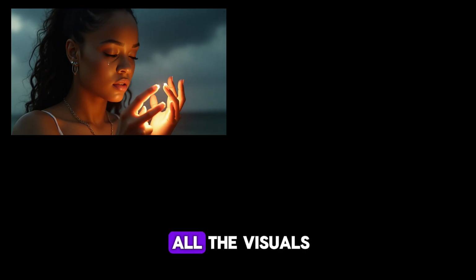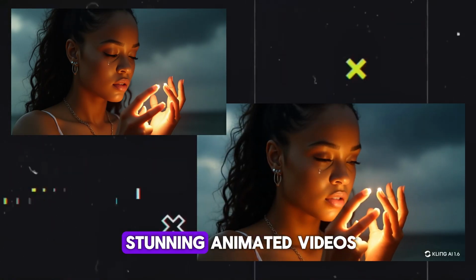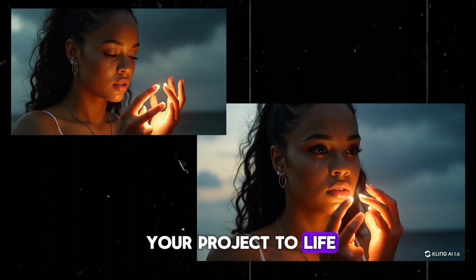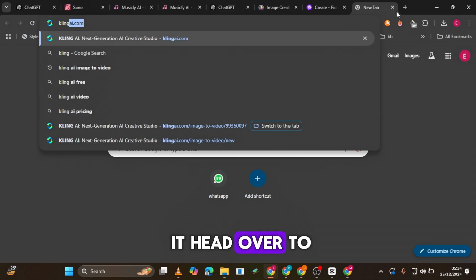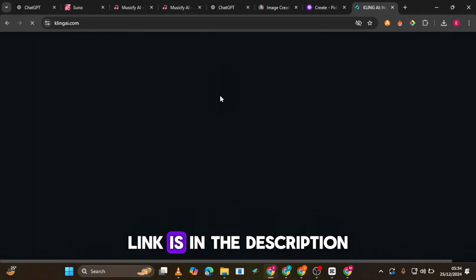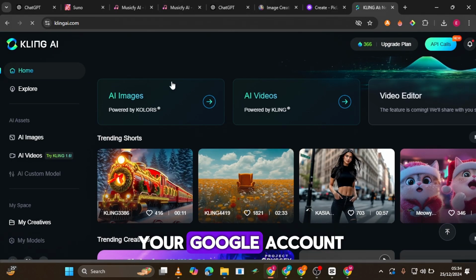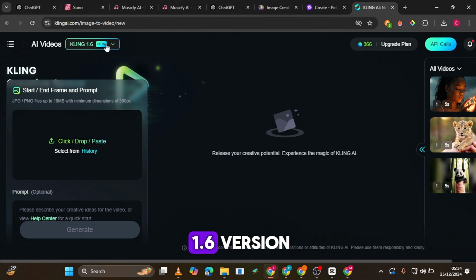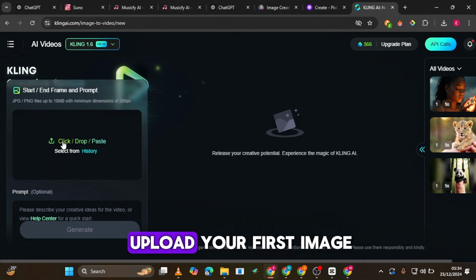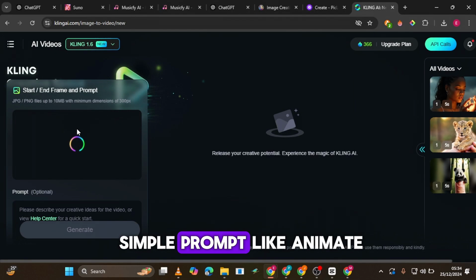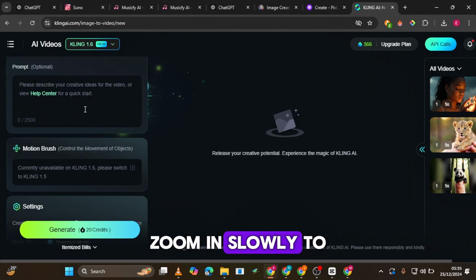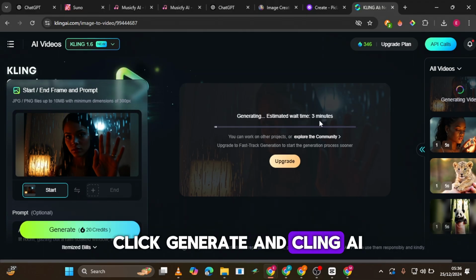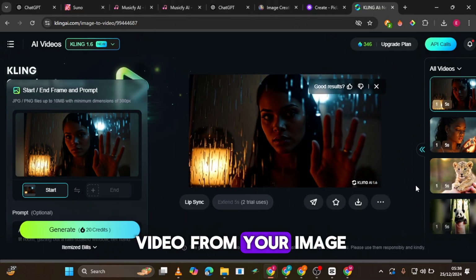Now that we've created all the visuals, let's transform them into stunning animated videos using Kling AI. This step will bring your project to life. Here's how to do it. Head over to the Kling AI website, link is in the description, and sign in with your Google account. Once logged in, click on Image to Video and select the 1.6 version for the best results. Upload your first image and type in a simple prompt like, animate, zoom in slowly to add dynamic movement to the video. Click Generate, and Kling AI will create an amazing video from your image.